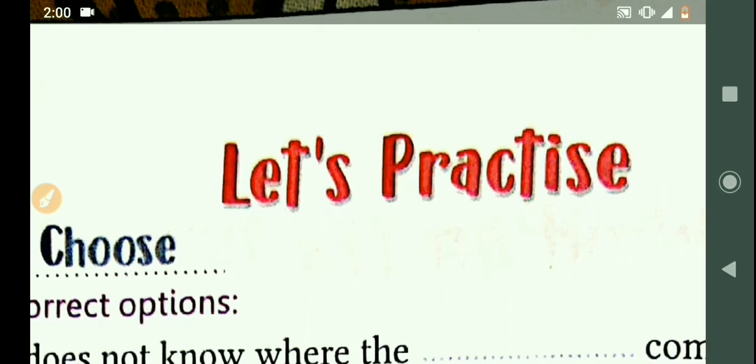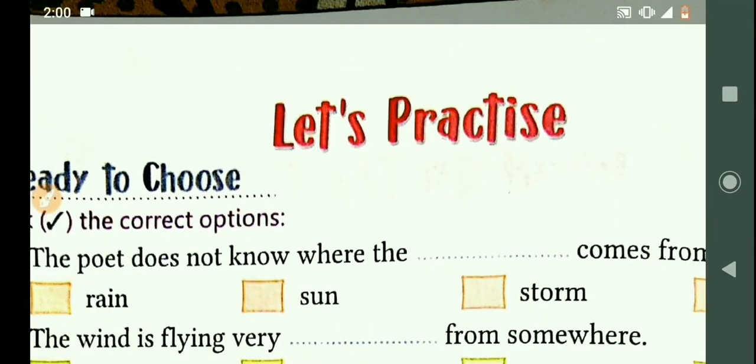Hello everyone, today we will discuss some questions related to chapter 1 of the English course book of class 4 that we already discussed in the previous two videos, and we completed the first chapter of this English course book. So today we will discuss a few questions related to this chapter, and let's proceed.